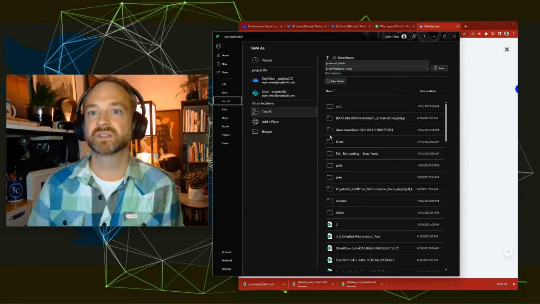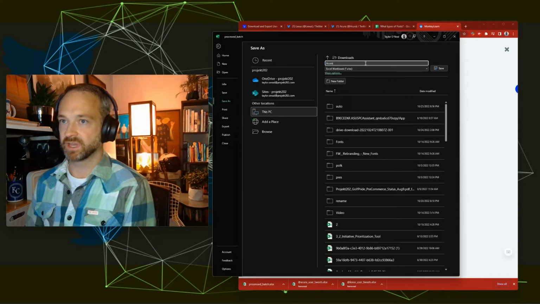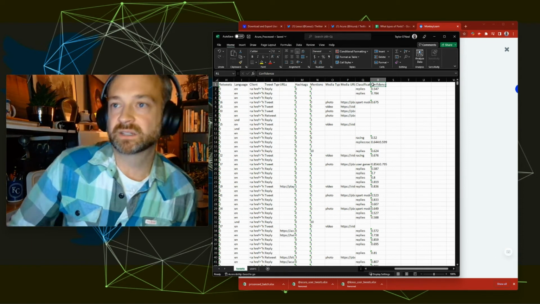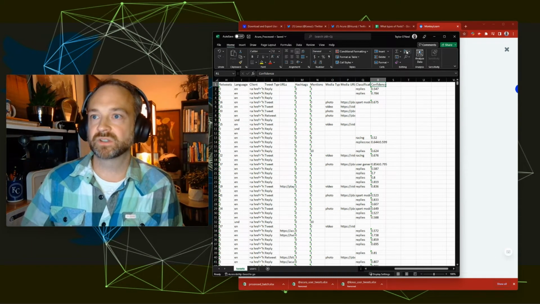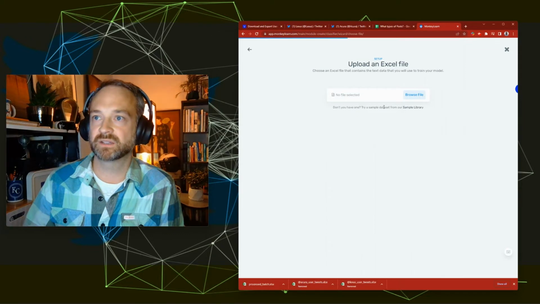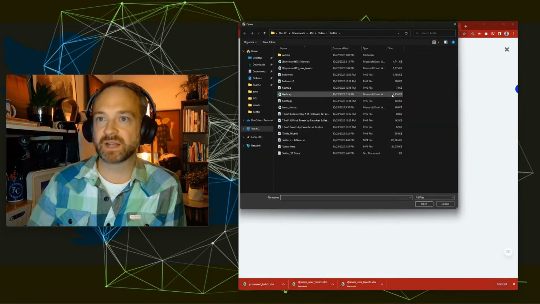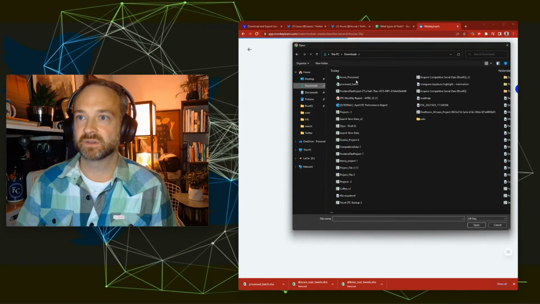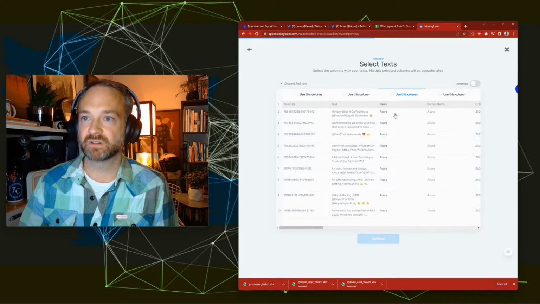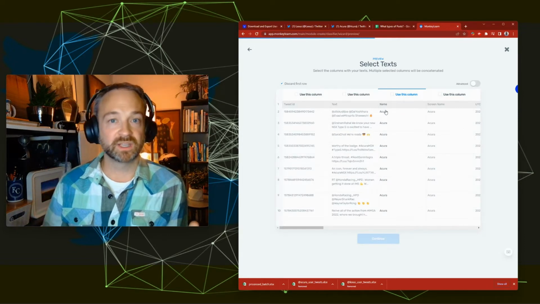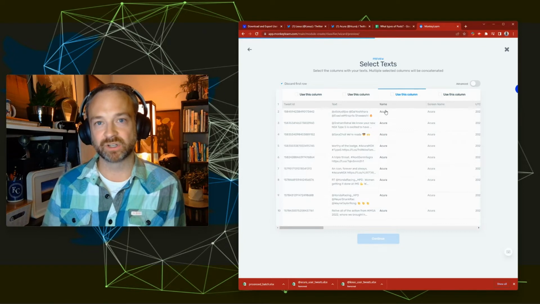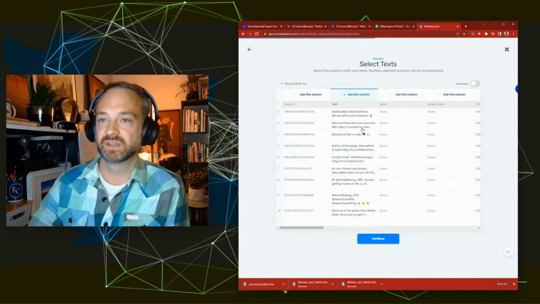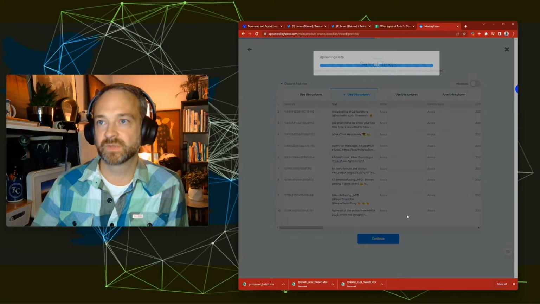So I'm going to save this as Acura processed. All right. So let's go ahead and close that. And we're in our new model. We're going to browse that file and find where that is downloaded. So Acura processed is what mine's called. And again, just like with the classification model, that same field that we're going to use to judge whether something is positive, negative, or neutral is that tweet text. And continue.